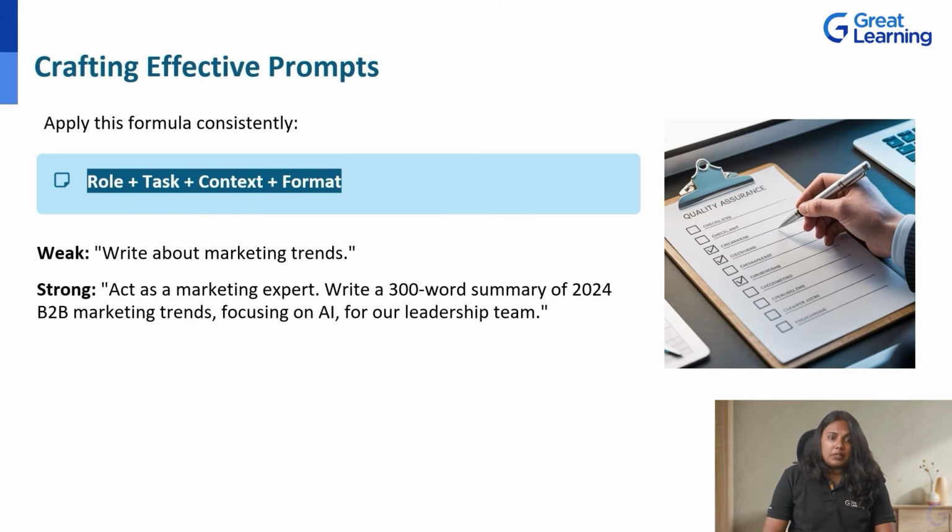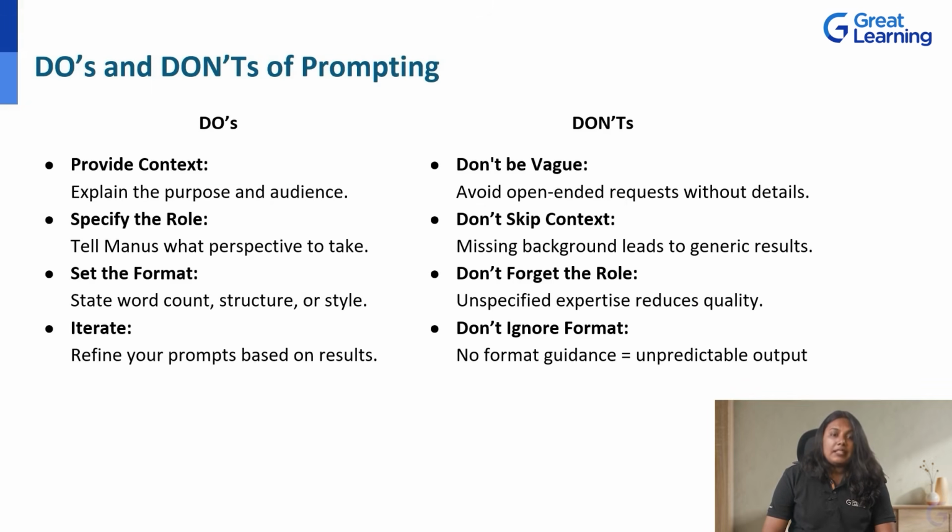A key part of prompting is to provide context. Explain the purpose and audience for your request. Specify the role. Tell the model what perspective to take, that of an analyst, consultant, or developer. Set the format. State word count, structure, or cell requirements. Iterate. Refine your prompts based on results. Don't expect perfection on the first try.